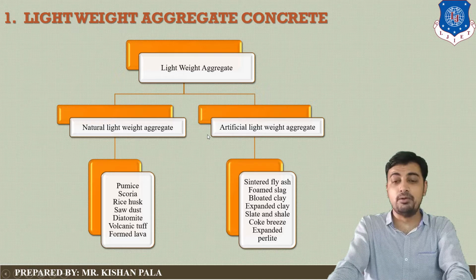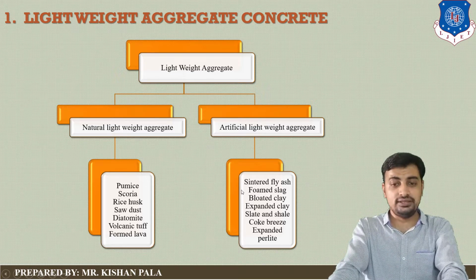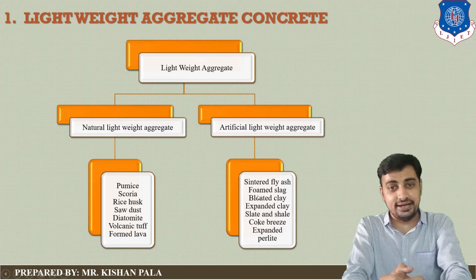And if we talk about the artificial lightweight aggregate, in that case we can use sintered fly ash, foamed slag, bloated clay, expanded clay, slate and shale, coke breeze, expanded perlite. So these are the artificial lightweight aggregates.